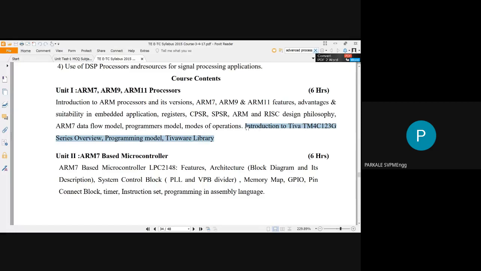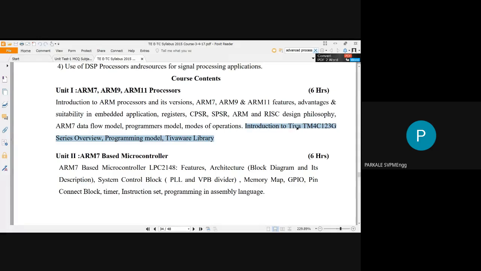So the languages are not completely the same. I will explain this maybe in the next two lectures. But basically, in this topic, you have to just get introduced to this TIVA board only.